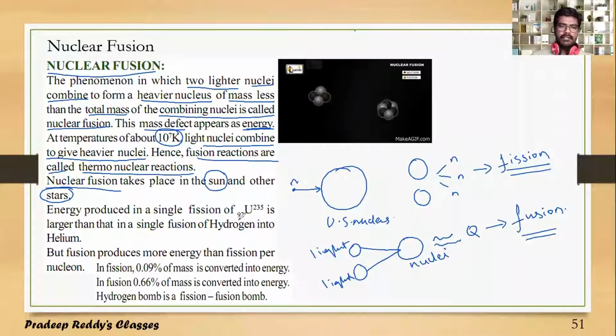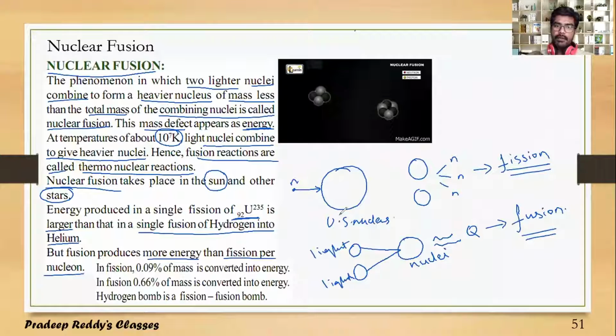Energy produced in a single fission of uranium-92-235 is larger than a single fusion of hydrogen into helium. But fusion produces more energy than fission per nucleon, because here lighter nuclei are undergoing fusion.